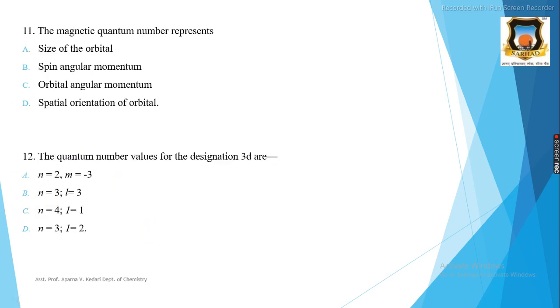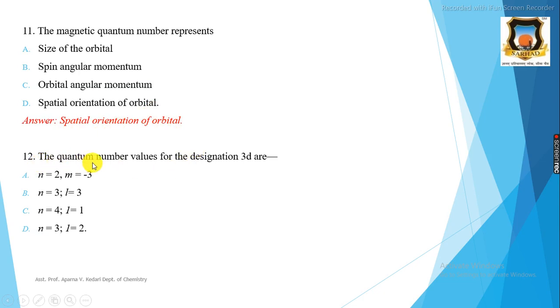Now moving towards the 11th question. The 11th question is: the magnetic quantum number represents A, size of the orbital, spin. B option is spin angular momentum. C option is orbital angular momentum. D option is spatial orientation of orbitals. And the correct answer is the orientation of orbitals. This is the correct answer.